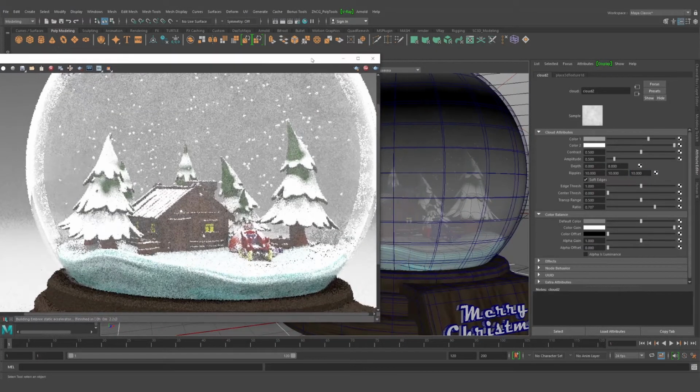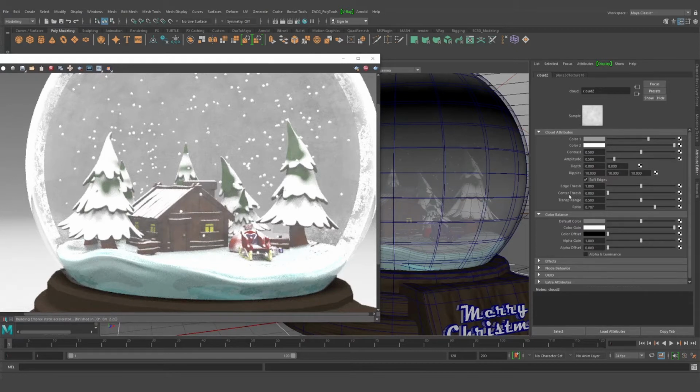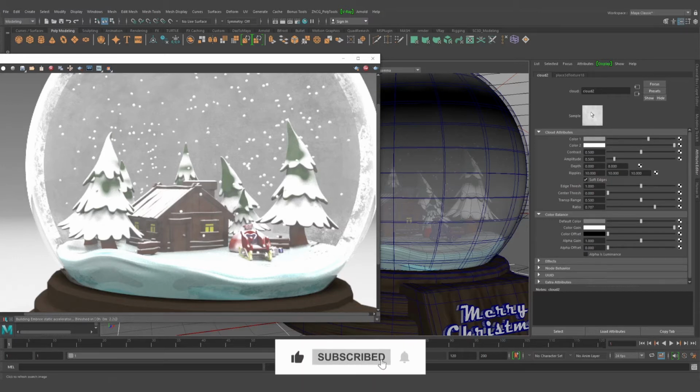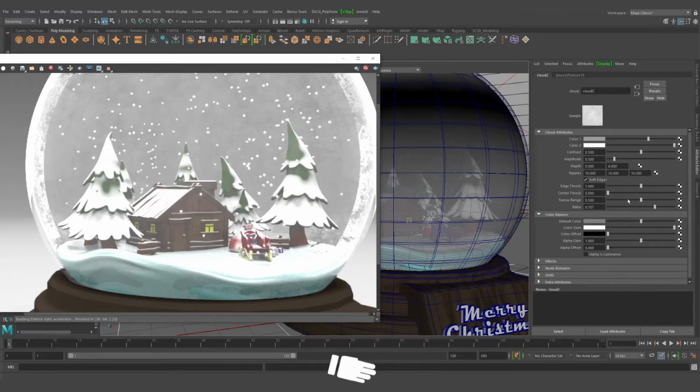Threshold, okay, for edge, it will be like blending the edges of the texture. Center threshold, it will be like this ornament of a cloud. It will take the center parts and, let's say, increase the value.